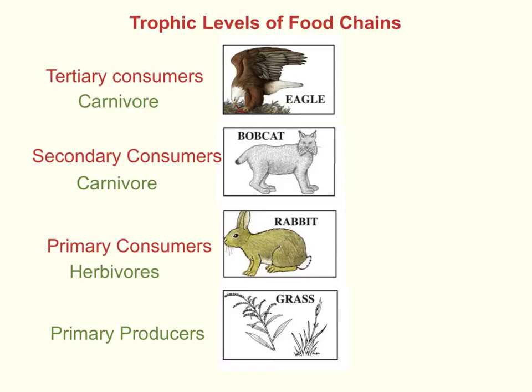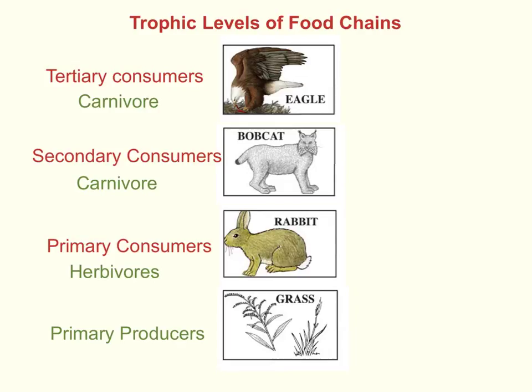So this whole time we have been talking about food chains and trophic levels, but we haven't really looked into the word trophic very closely. Trophic is a word that refers to where the animals get their food from. The word trophic relates to nutrition, and food is where we get our nutrition from.